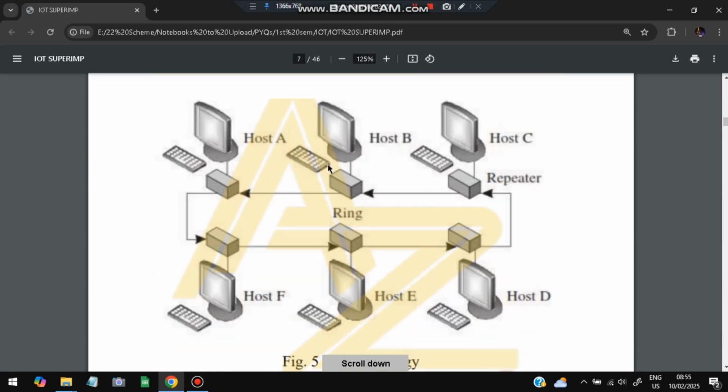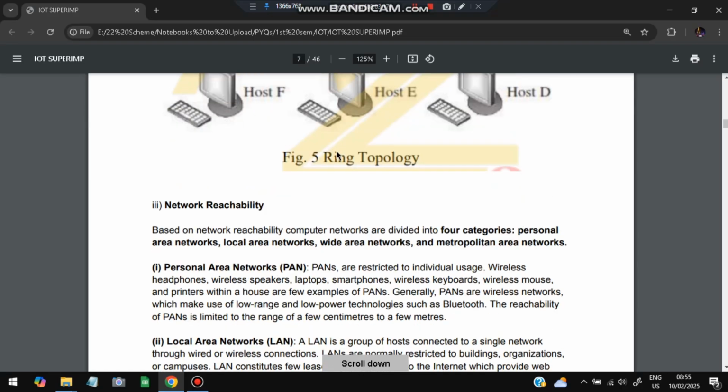And in ring topology, all the devices will be connected in a ring. One device sends the data to the next. If this is not the destination, it will pass the data on, and it will keep on passing until it reaches the destination. And here every device will get to know what the data is. That's one disadvantage. Here also, if a link breaks between two points, none of the data can be transferred between the devices. So that is one disadvantage.